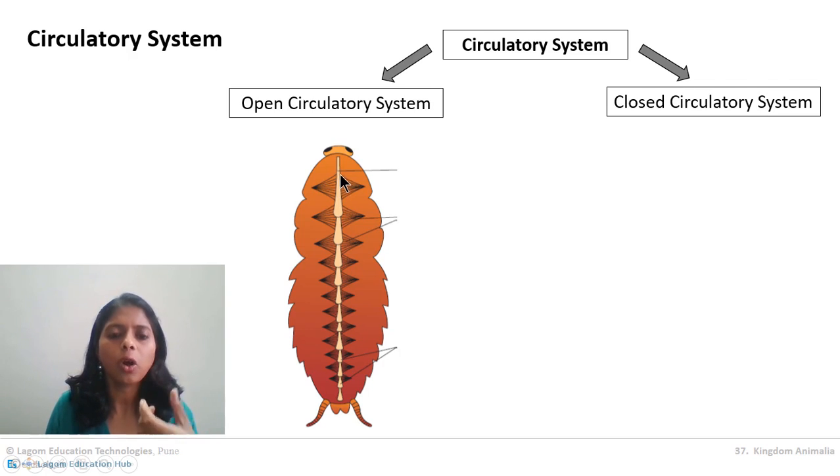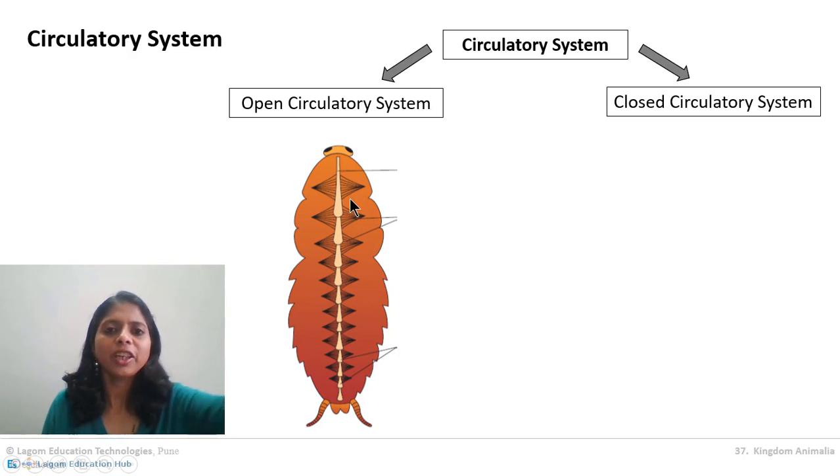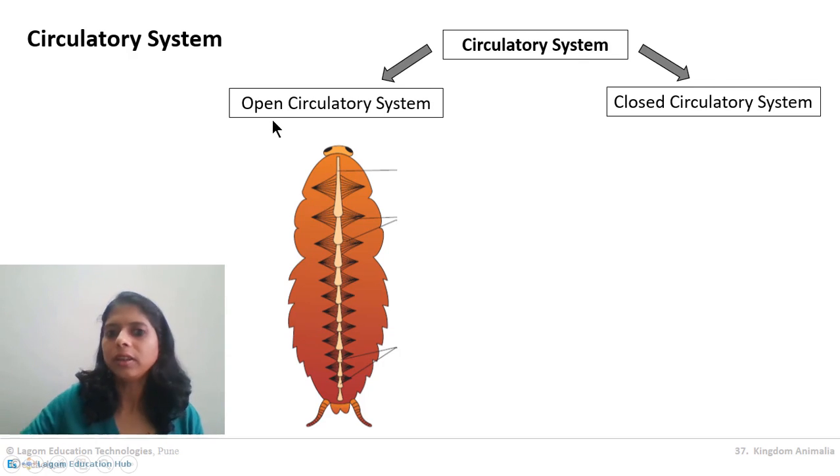So what happens in the cockroach when the heart undergoes contraction: all blood of the cockroach comes out and circulates in this space called sinus. So blood comes out in the open space and all organs are present in this open space. Organs get washed when the blood comes out, every organ gets flushed with hemolymph, and at that time it will absorb nutrients. So this kind of circulatory system, in which blood comes into the open spaces called sinuses, is called the open circulatory system. Clear about it?